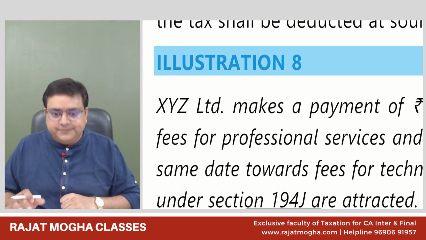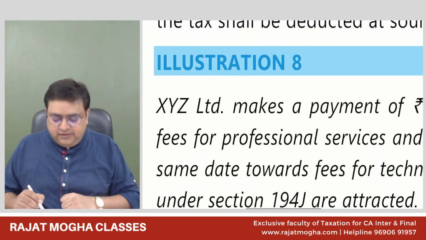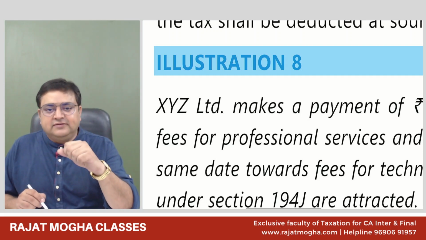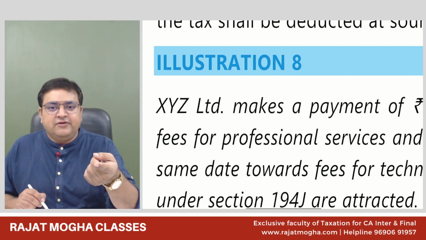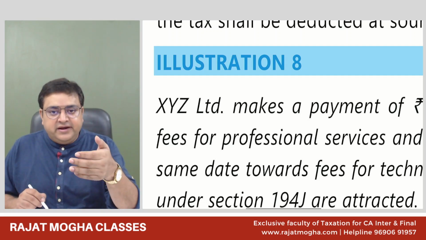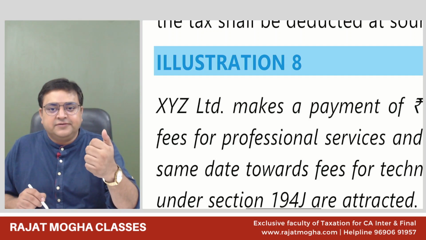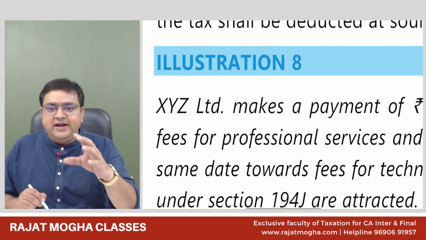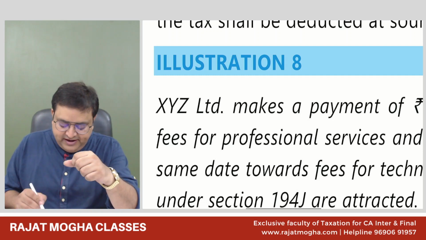Whenever we give professional fees to someone, let's say there is a chartered accountant, we are giving him audit fees, or an architect, we are giving him his professional fees. 194J. Correct, 194J. Professional fees, there are 5 things in 194J. So this is 194J.